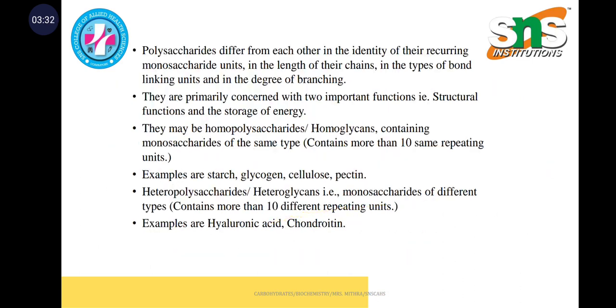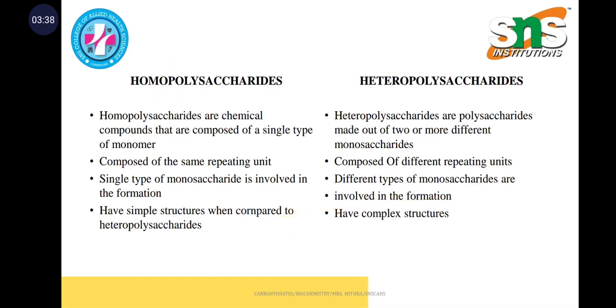It can be divided into two types: heteropolysaccharides and homopolysaccharides. Coming to the differentiation, homopolysaccharides are composed of the same repeating units, and hetero of different repeating units. Homo has simple structures, while hetero has more complex structures. A single type of monosaccharide is involved in homo, and different types of monosaccharides are involved in hetero.